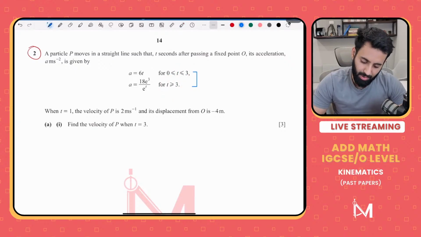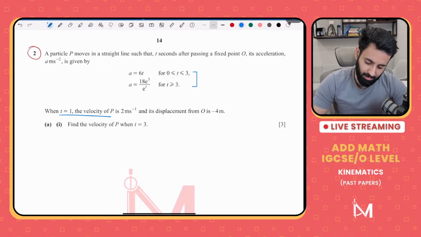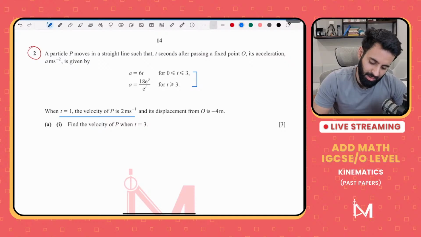Now, as far as acceleration is concerned, a particle P moves in a straight line such that t seconds after passing a fixed point O, its acceleration a meters per second squared is given by so and so. When t is equal to 1, the velocity of P is 2 meters per second, and its displacement from O is minus 4 meters.